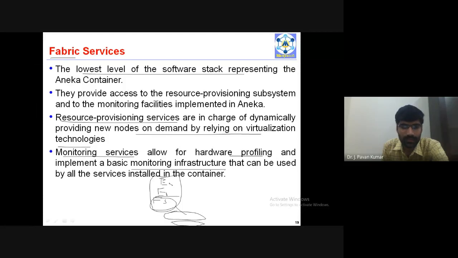Fabric services have two types of services, basically resource provisioning and monitoring. Monitoring is nothing but profiling and monitoring services, which we have seen. Resource provisioning is another one. So after these fabric services, what do we have? Foundation services. Fabric services and now foundation services.